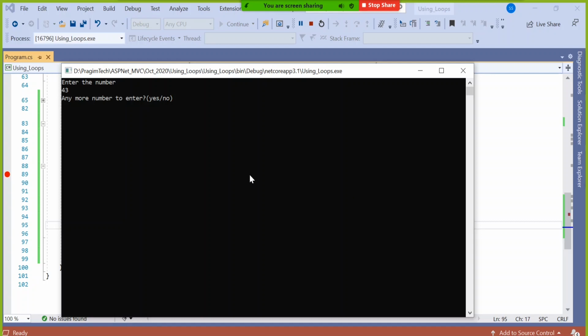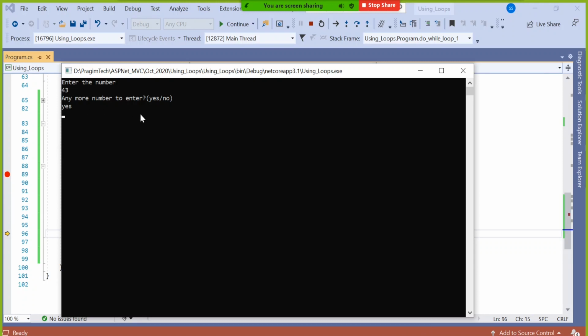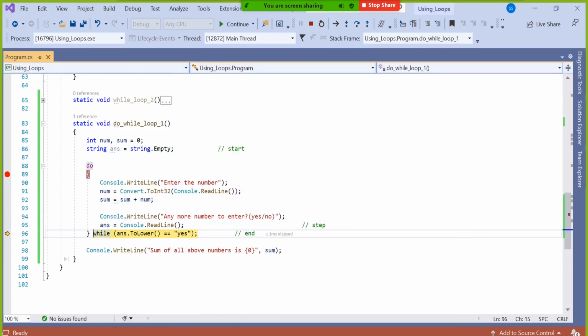So the first time should always be allowed, but before executing the second time, it should restrict you: do you have any more number or not? So I said yes. Then ultimately this condition will match. Here it is checking the condition. If I press F10, now it came to the end condition checking. So before the end condition checking, one pass has already been done, and now it asked me, do you want to continue a second time or not?